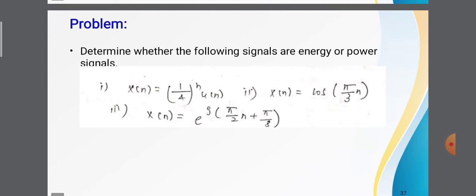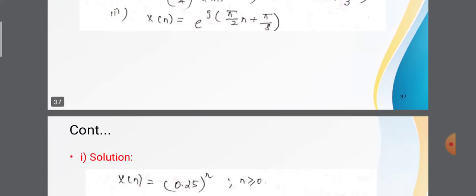So now we see the problem. Now we are going to determine whether the following signals are energy or power signals. Here x of n is equal to 1 by 4 power n u of n, second x of n is equal to cos of pi by 3 n, and third x of n is equal to e power j into pi by 2 n plus pi by 8.